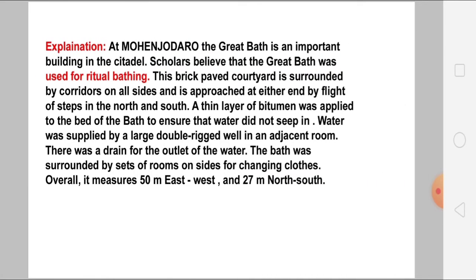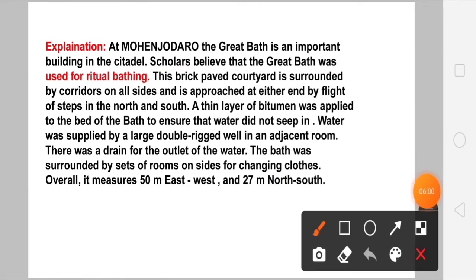Let's move to the explanation also. So here at Mohenjo-daro, what we can find is the Great Bath, and it was an important building in the citadel. That means the administration or settlement area. Scholars believe that the Great Bath was used for ritual bathing, mostly for ritual bathing.